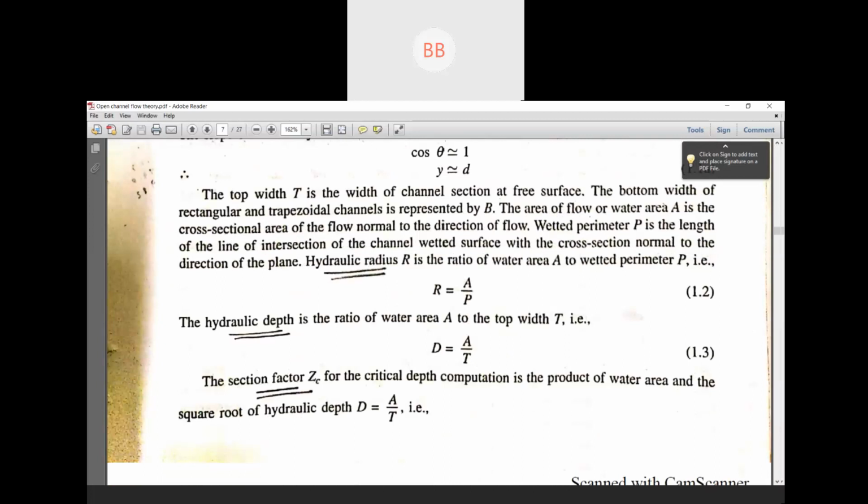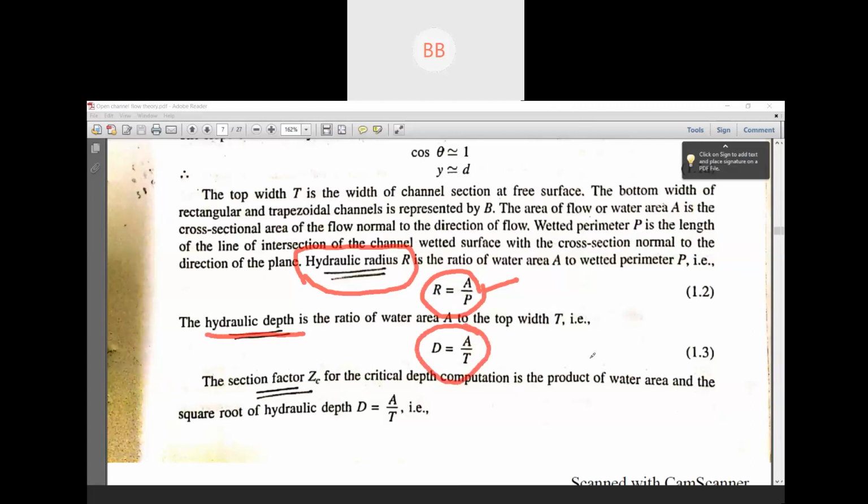See, this is your hydraulic depth D. We have two things. One is hydraulic radius. Don't confuse them; R and D are two separate things. R is hydraulic radius, that is area by wetted perimeter. That I think you know. Hydraulic depth is nothing but D, that is area by top width.